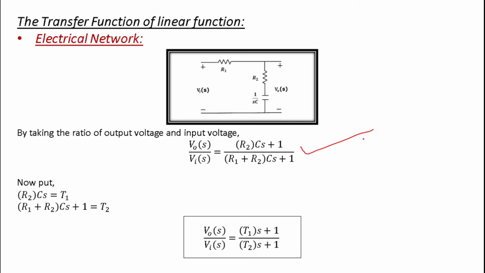Now we are simplifying this equation by putting R2 C S equal to T1 and R1 plus R2 C S plus 1 equal to T2. If you put this value, your transfer function will be T1 S plus 1 over T2 S plus 1, where the values of T1 and T2 generally depend on the values of your resistance and capacitor.